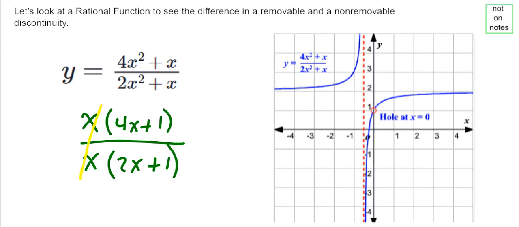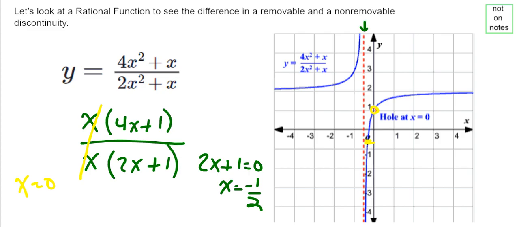So our x's, when x is equal to 0, we should see a hole in the graph. If we're a little guy walking around and here's x is 0, yep, there's our hole right there. All right. But if we remember our rationals, we'd set the rest of the remainder equal to 0, and we would see that we have a vertical asymptote at -1/2. And there it is, right here. This is our vertical asymptote at -1/2.